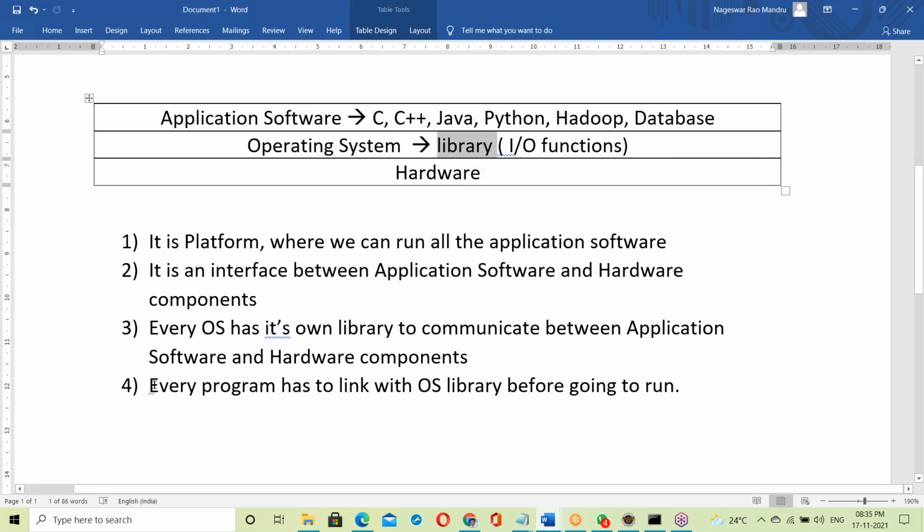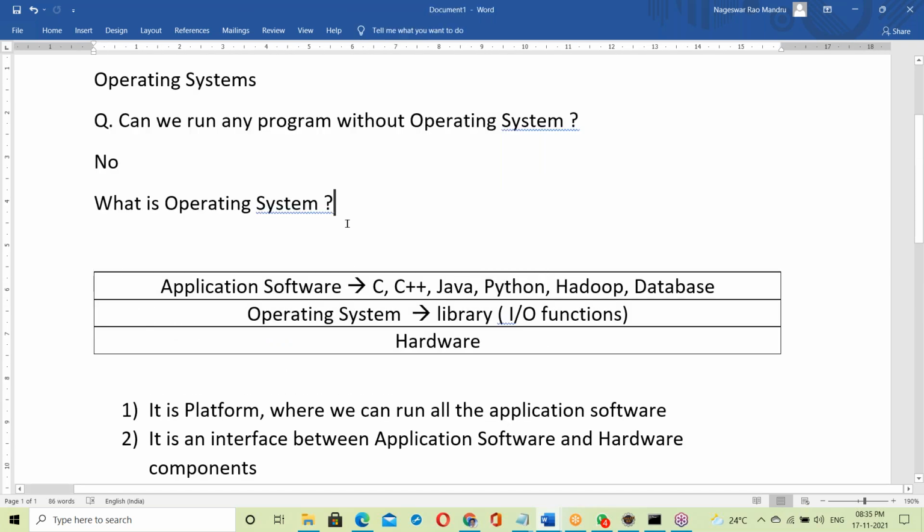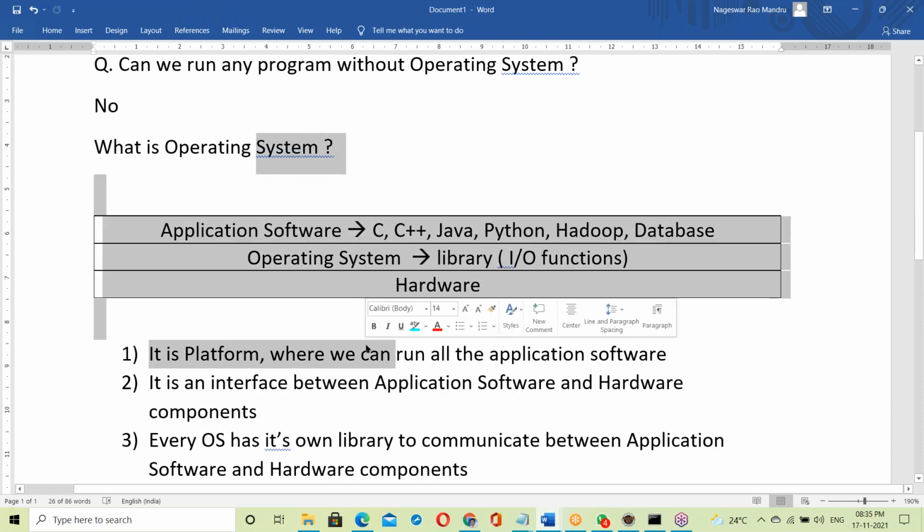So every program has to link with the OS library before going to run. C and C++ use static linking. Java and Python use dynamic linking. We'll discuss that. So this is about the OS. This knowledge is enough, not more than that, to understand Java features.